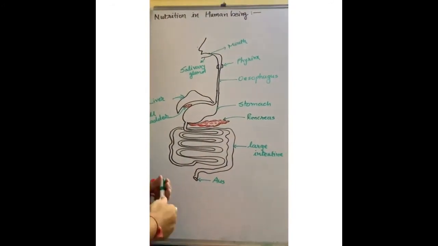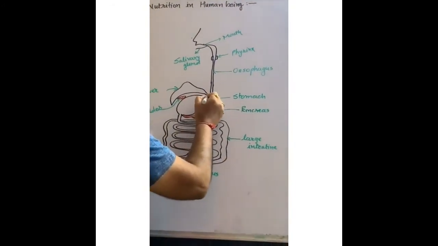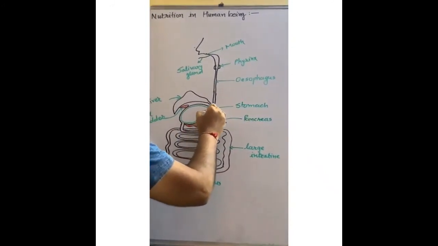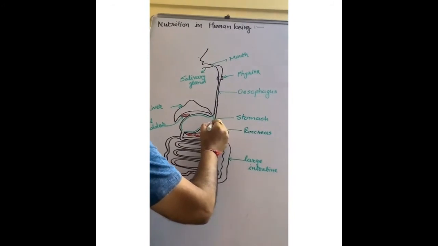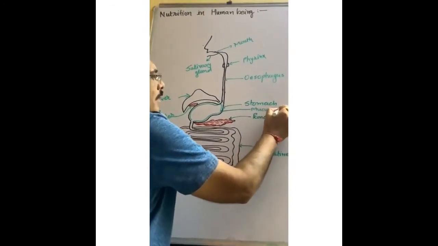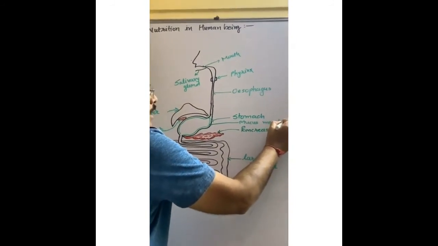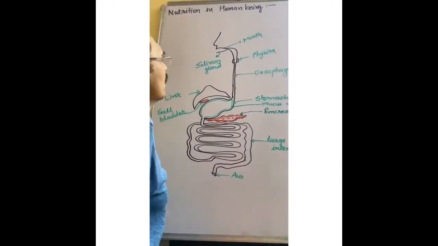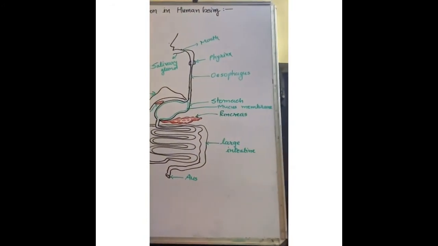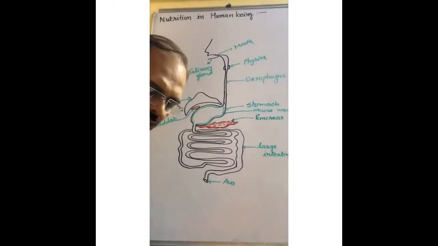This is the structure. Inside the stomach there is a layer of mucous membrane. Structure of nutrition in human being.